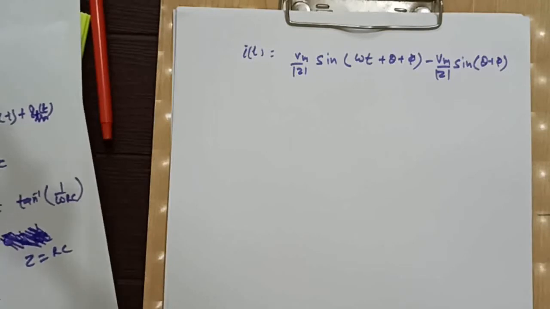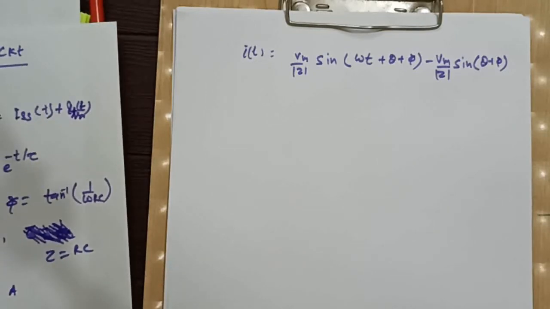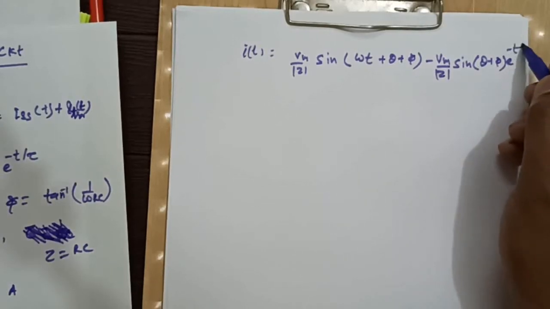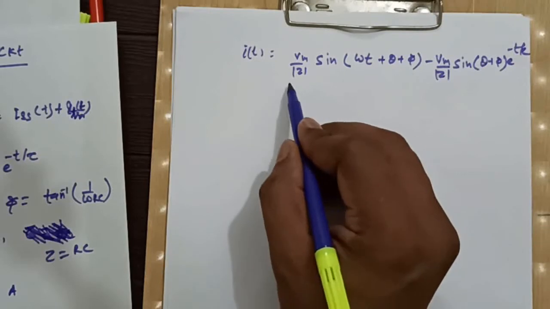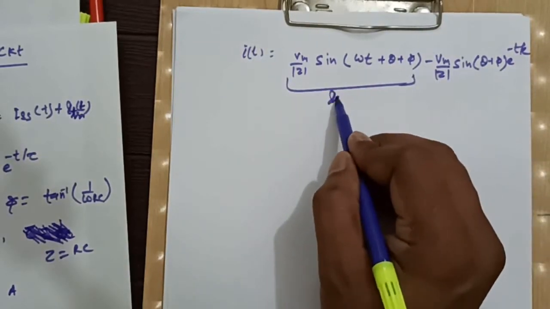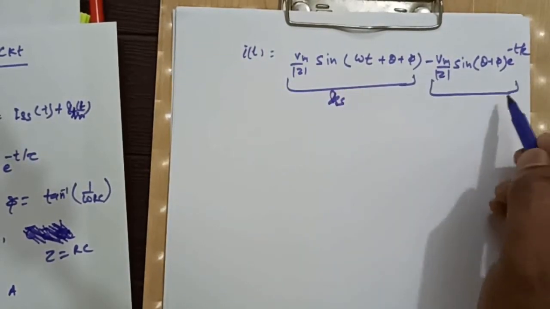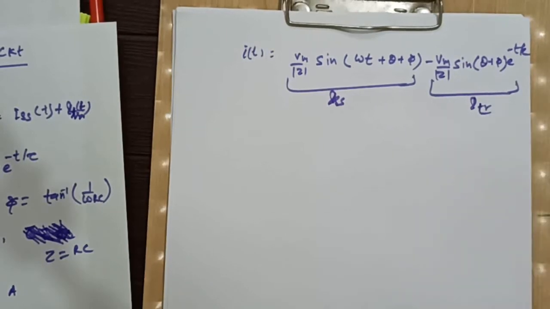This is the complete solution of RC circuit in AC transient analysis. One more time, e to the minus t by tau. Now this is our steady state part, and this is our i_tr, that is transient part.